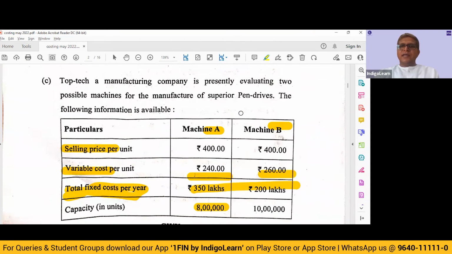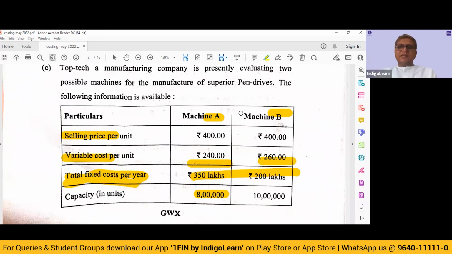Another way of looking at it: assume that there is unlimited demand for this product. Then how much maximum can we produce for machine A? We can make 8 lakh units. To calculate the maximum profit, it is 160 rupees contribution into 8 lakh units, that is 1280 lakhs, minus 350 lakhs of fixed cost. Maximum profit will be 930 lakhs under machine A.